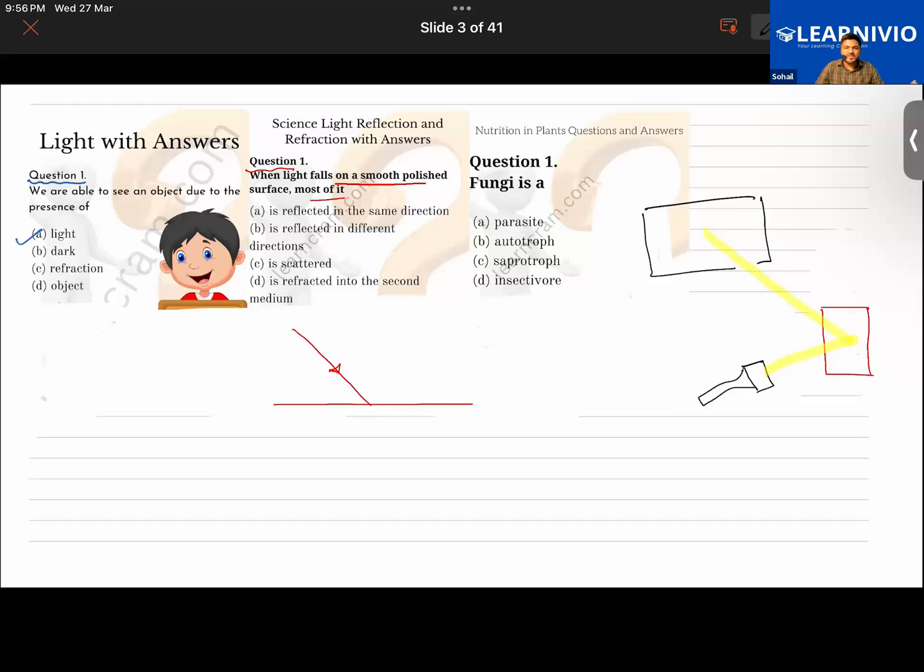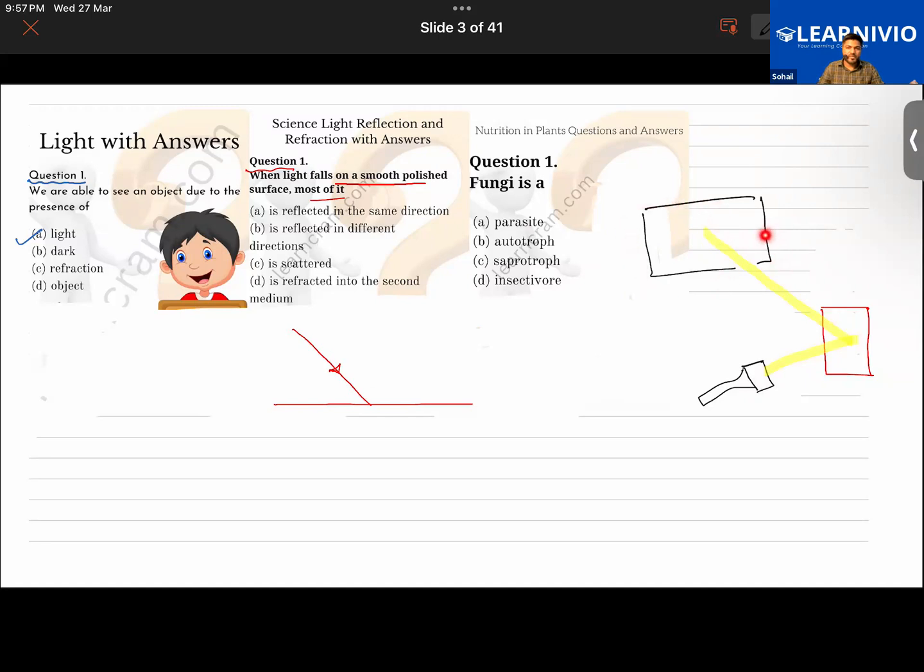Did you guys understand the example which I gave? You hold a torch in your hand. You project the light on a plane mirror. Light gets reflected, and the reflection of the light you can see on a wall.